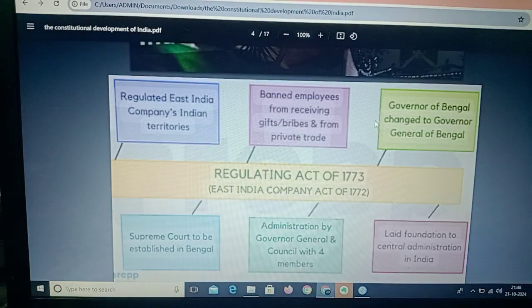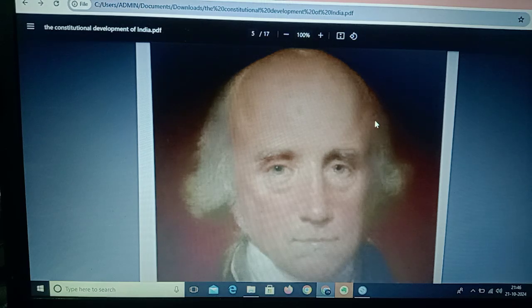Here we can see the Regulating Act of 1773. It is like the East India Company Act of 1772. The Regulating Act of 1773 designated the Governor General of Bengal, Warren Hastings. Here we can see this is the person, Warren Hastings. The act designated him Governor General of Bengal and subsumed the presidencies of Madras and Bombay under Bengal's control.